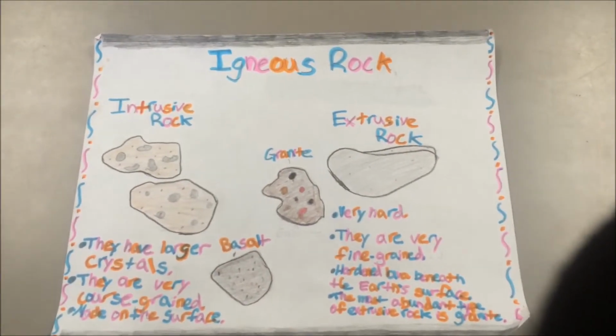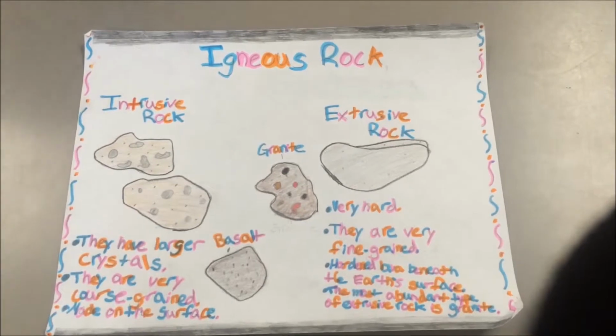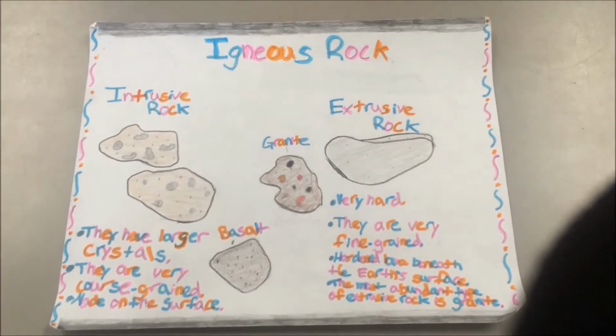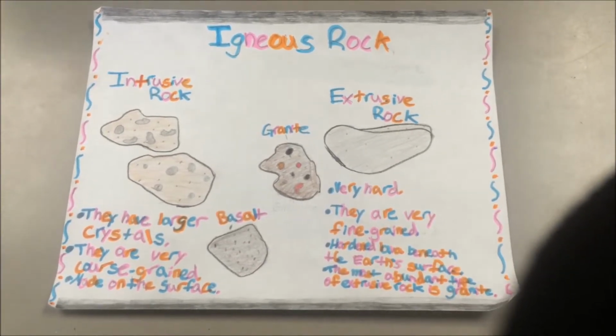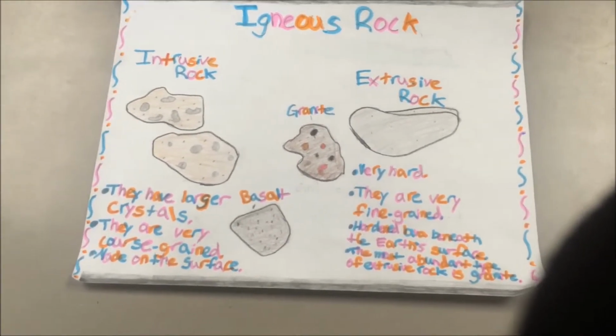Igneous rock. Igneous rock can form on or below Earth's surface. One of the types of rock is extrusive rock, that is formed when erupted lava hardens on the Earth's surface. Another type of rock is intrusive rock, that is formed underground. It is magma hardened.